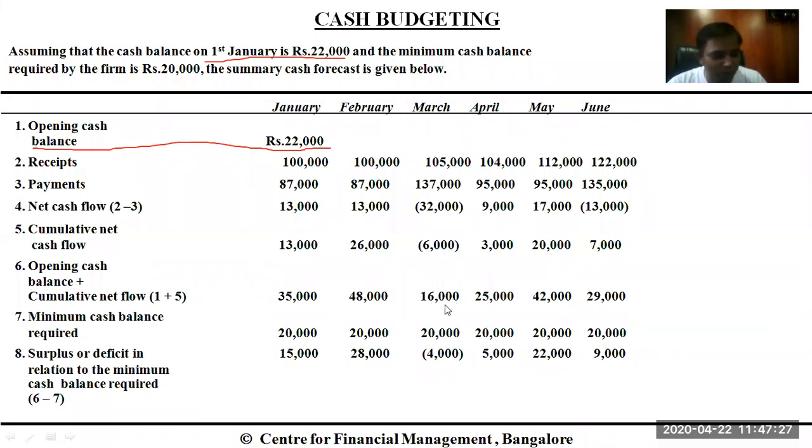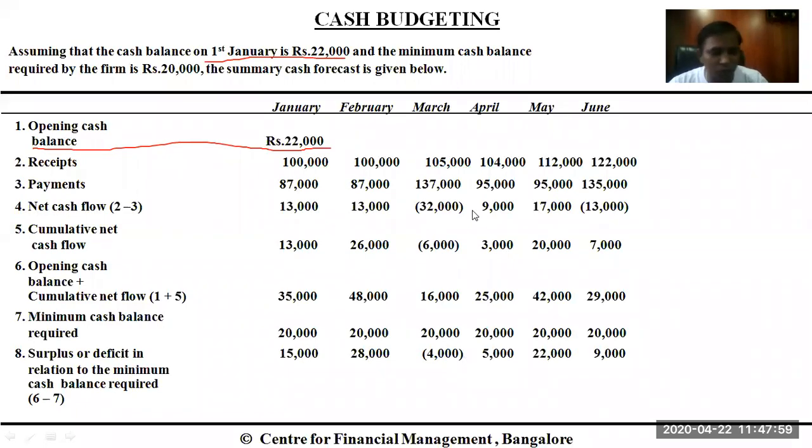Our minimum amount that we need to manage is 20,000, the cash balance, and here it is. This cumulative net cash flow balance is lesser than our minimum balance required to manage, and that is why it is a negative cash flow. So we can identify that in the month of March, we are falling short by 4,000 rupees. This is our deficit. And the same way is carried forward for the months of April, May, and June.